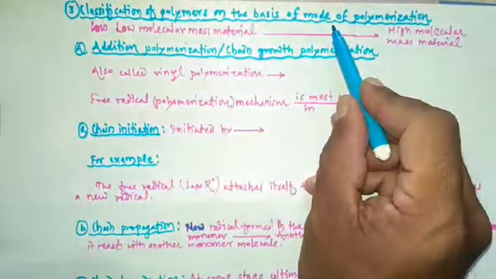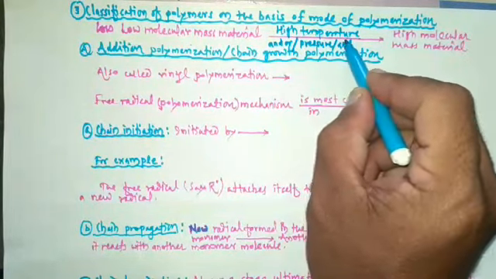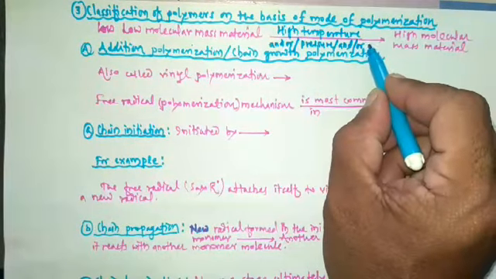Or high pressure, or by using a catalyst.